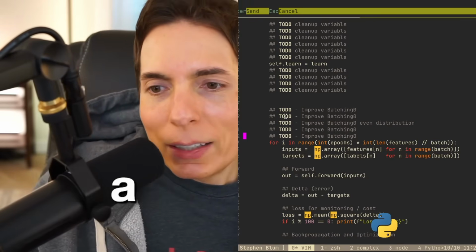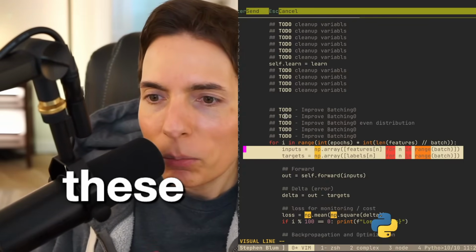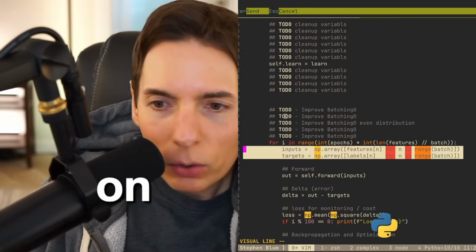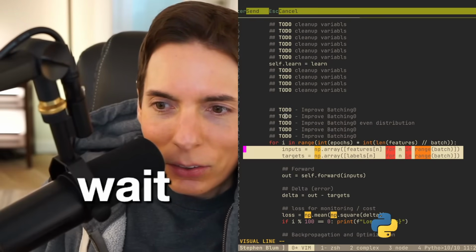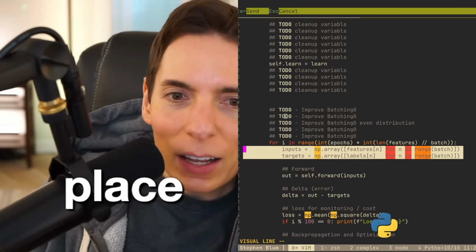We need to figure out how to organize these items in a way. Wait, hold on. Is this even correct in the first place? Does this even work in the first place? I think I see a problem.